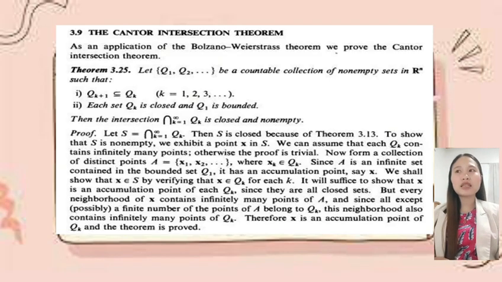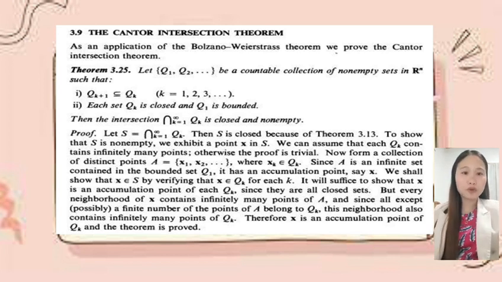Since A is an infinite set contained in the bounded set Q sub 1, it has an accumulation point, say x. We shall show that x is in S by verifying that x is in Q sub k for each k. It will suffice to show that x is an accumulation point of each Q sub k, since they are all closed sets. Every neighborhood of x contains infinitely many points of A, and since all except possibly a finite number of the points of A belong to Q sub k, this neighborhood also contains infinitely many points of Q sub k. Therefore, x is an accumulation point of Q sub k, and the theorem is proved.